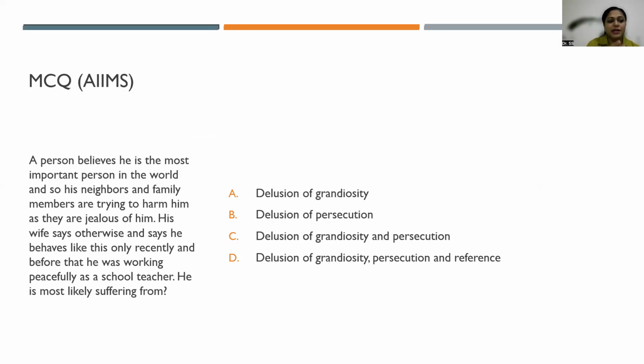Next MCQ appeared in the AIIMS around 2018. A person believes he's the most important person in the world, and so his neighbors and family members are trying to harm him and they are jealous of him. We have picked three important words here. He believes he's the most important person. It's a belief. And members are trying to harm him and they are jealous of him.